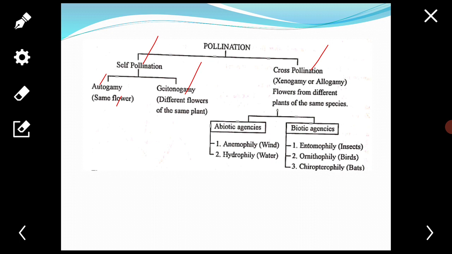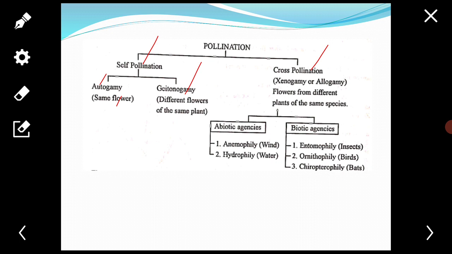It occurs by three methods. First, cleistogamy. Second, homogamy. Third, bud pollination.